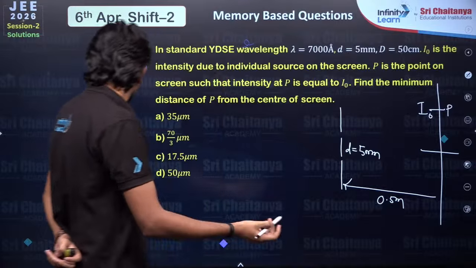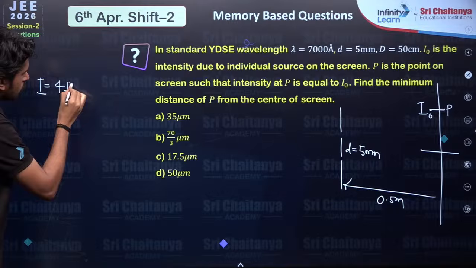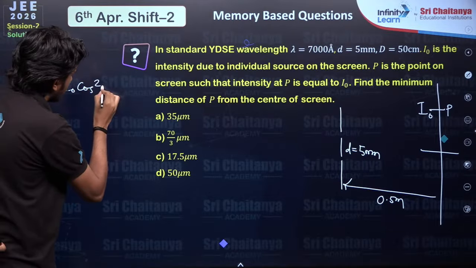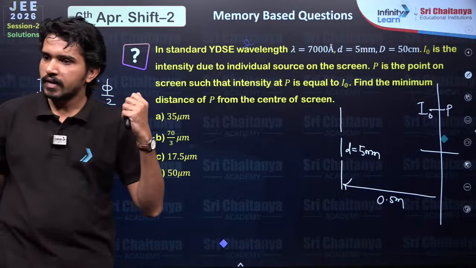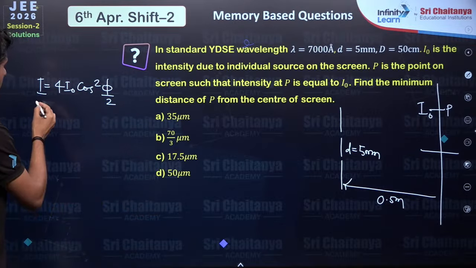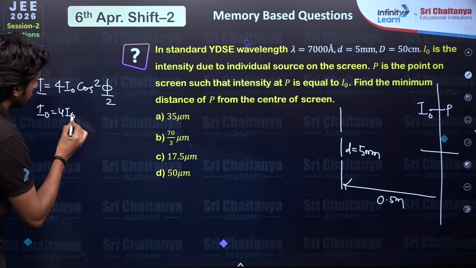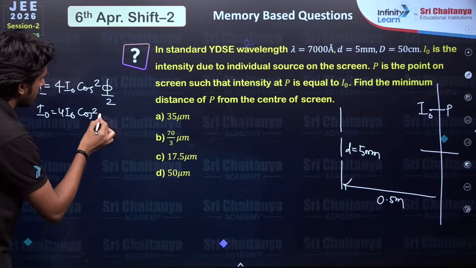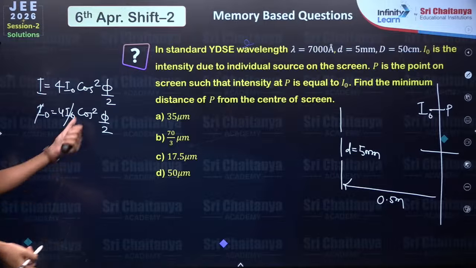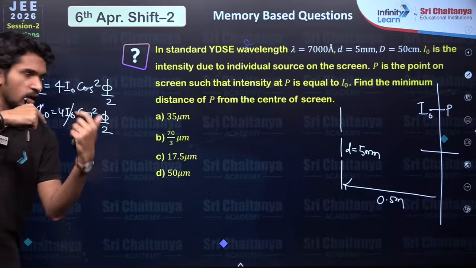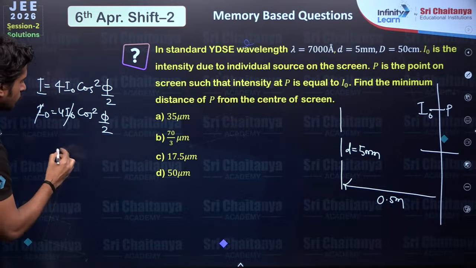So basically we know the formula, intensity is what? 4 I naught cos square phi by 2, where phi is what? Phi is phase difference, right? And I is given as I naught. So I naught equals 4 I naught cos square phi by 2. From here cos square phi by 2 would be what? 1 by 4, and cos phi by 2 would be what? 1 by 2.